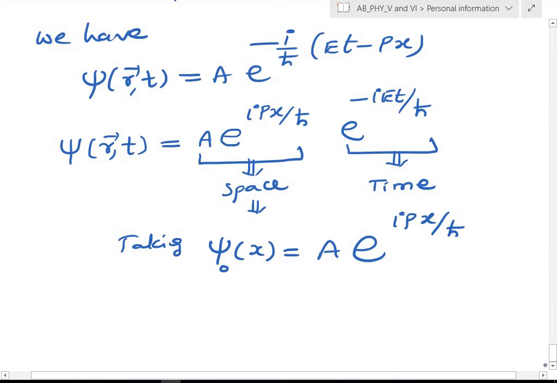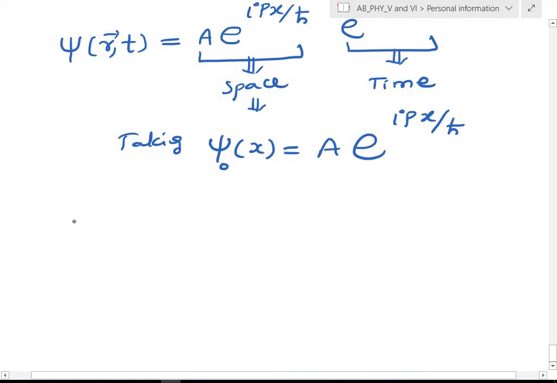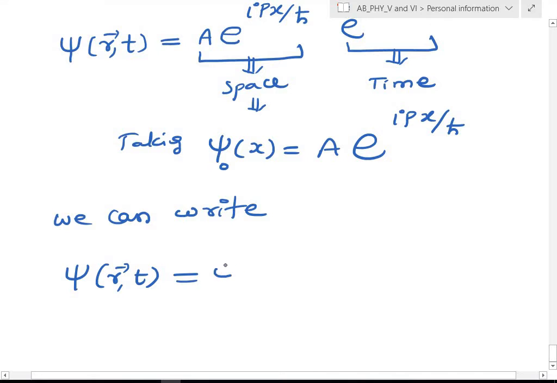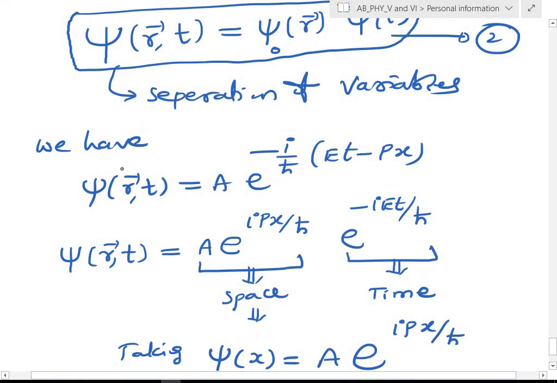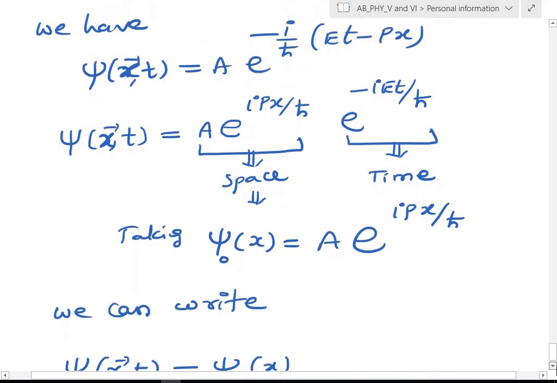So now we can write psi(r,t) is equal to psi naught, the x part. Of course you can write r, but as we are writing for the one-dimensional case, in place of r I can simply write x, as it is not the three-dimensional case.